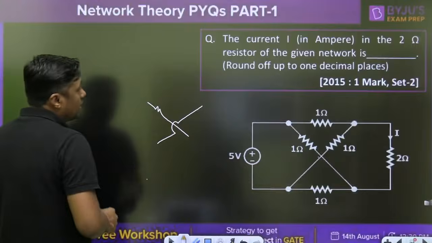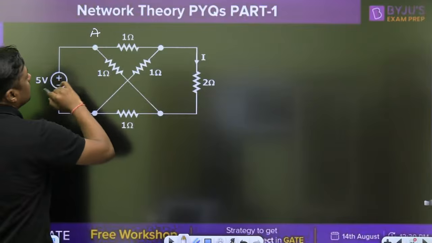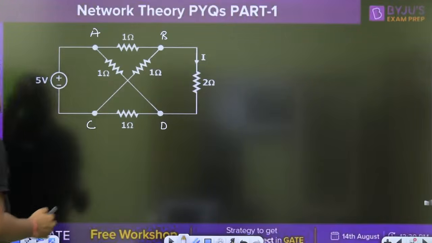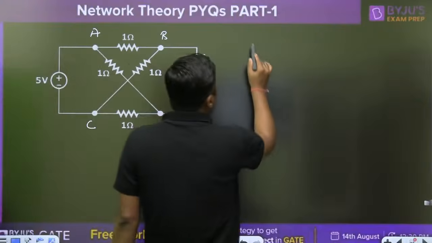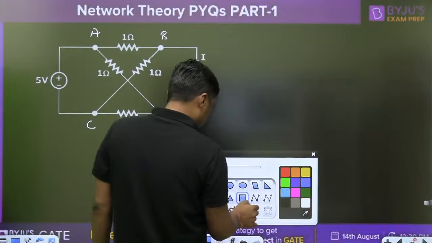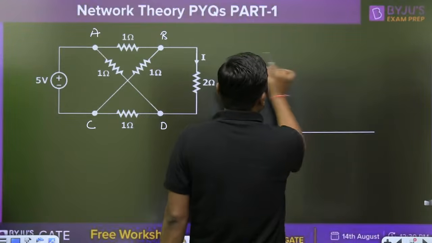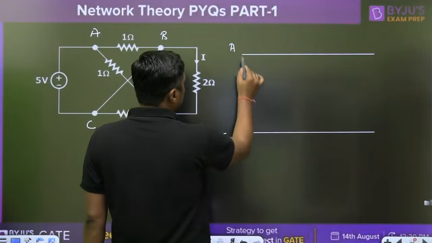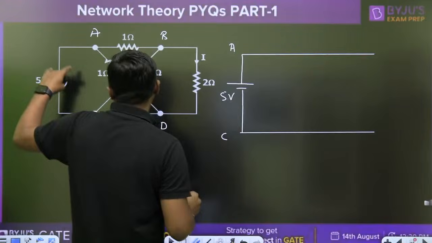Very simple. Now, let us name the points: this is A, this is B, this is C, and this is D. We are connecting the battery between A and C. The battery is connected here. What is the value of the battery? 5 volt, a DC or AC source, simply 5 volt.